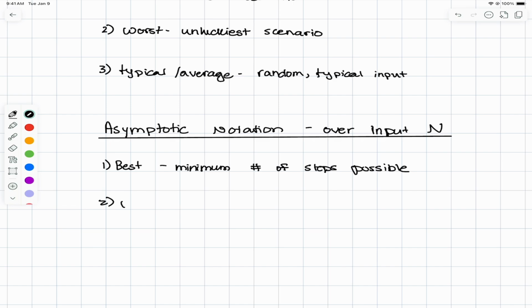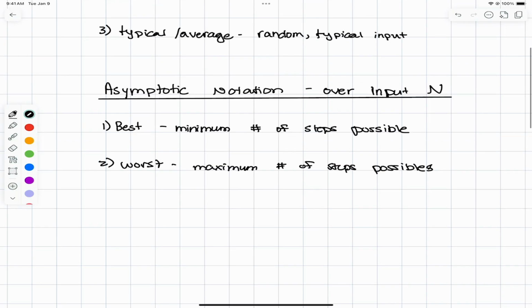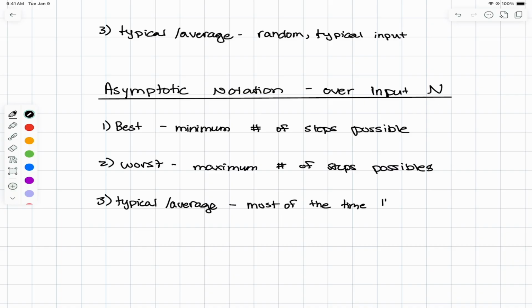Our next scenario that we outlined was worst case, and this will be the maximum number of steps possible. And when we're talking about steps, we're talking about accesses to heap memory kind of steps, the things that we did in our previous videos. And then we have our typical and our average case again here. And this one is going to be most of the time number of steps. It's a little bit more abstract, that one, but that's okay.